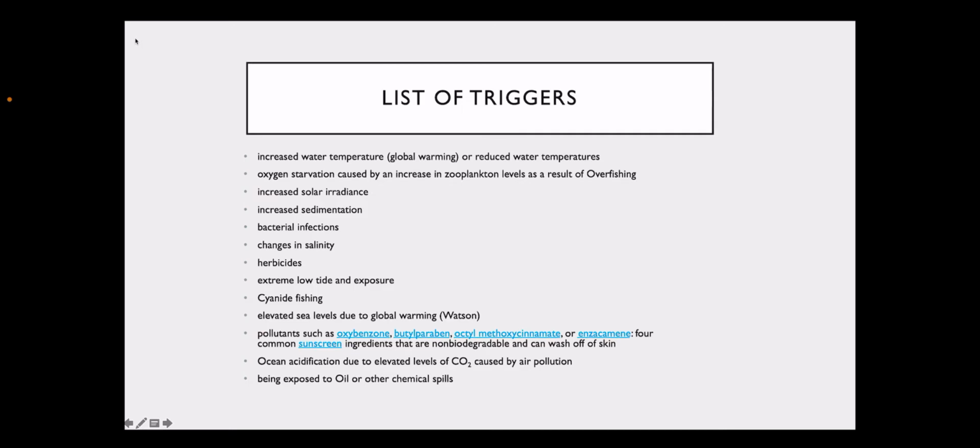List of triggers: increased water temperature or reduced water temperatures, oxygen starvation caused by an increase in zooplankton levels as a result of overfishing, increased solar irradiance, increased sedimentation, bacterial infections, changes in salinity, herbicides, cyanide fishing, being exposed to oil or other chemical spills, ocean acidification due to elevated levels of carbon dioxide caused by air pollution.